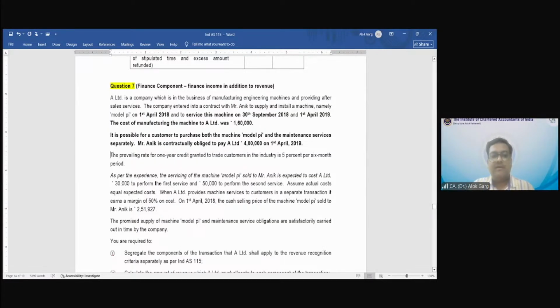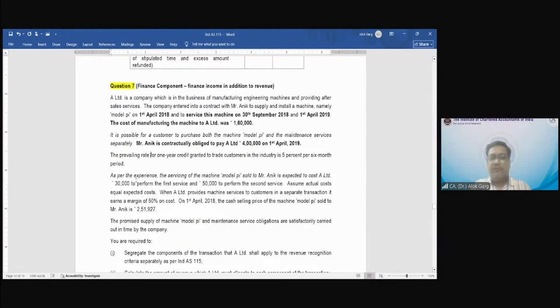The prevailing rate, and what is the purpose of this line? It is possible for a customer to purchase both the machine and the maintenance service separately. These are the two separately identifiable performance obligations, right? So 4 lakh rupees is the transaction price. Cost to sell is 1,60,000. The contract is for machine and service both, right? And this customer is paying on 1st April 19.